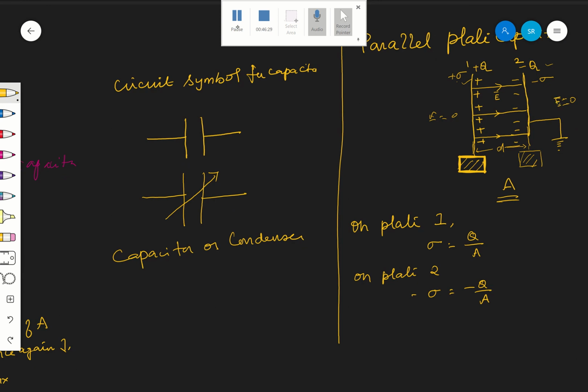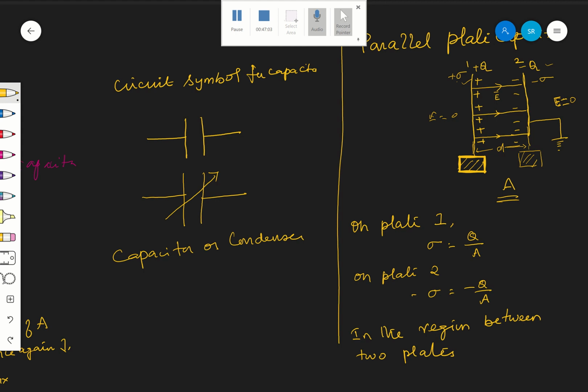These things are not new; already we have seen them. See whether you have studied them. Already we have seen that left of 1 and right of 2 there is no electric field. Only in between is a uniform field there. Now, what is the electric field in the region between the two plates?